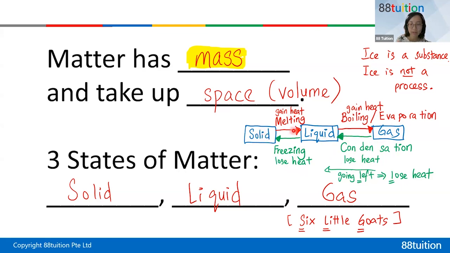Then when you change from solid to liquid, the solid is melting to change to liquid. The liquid will boil and become a gas, or the liquid evaporates and becomes a gas. Gas condenses, condensation comes from the word condenses. Gas condenses into liquid, liquid freezes to become a solid. So if you put liquid water in the freezer, liquid water will change to solid ice.